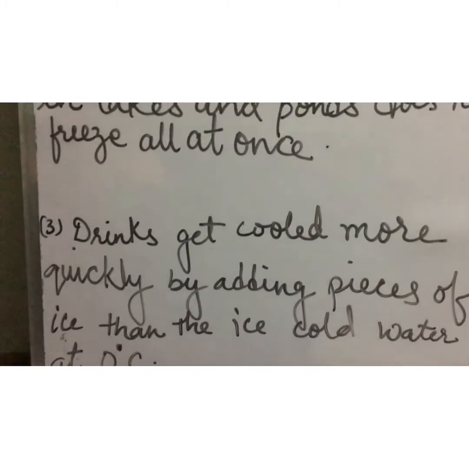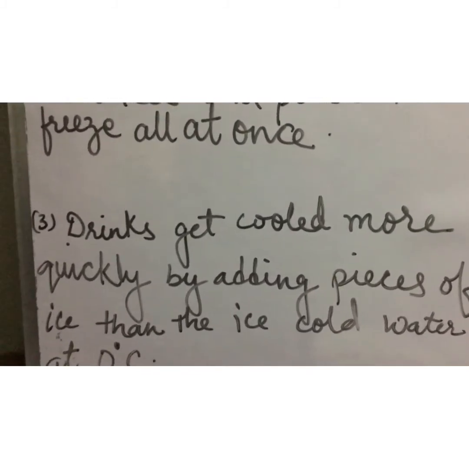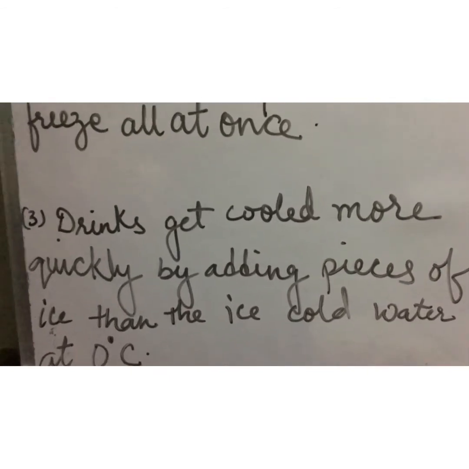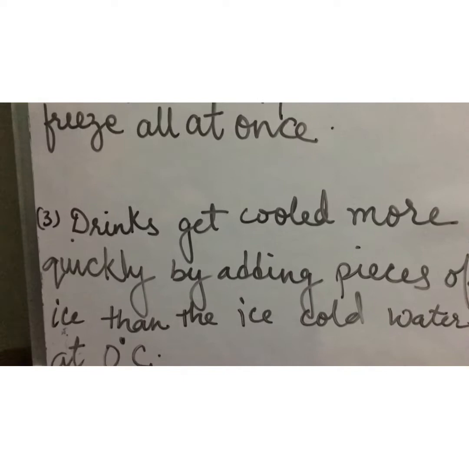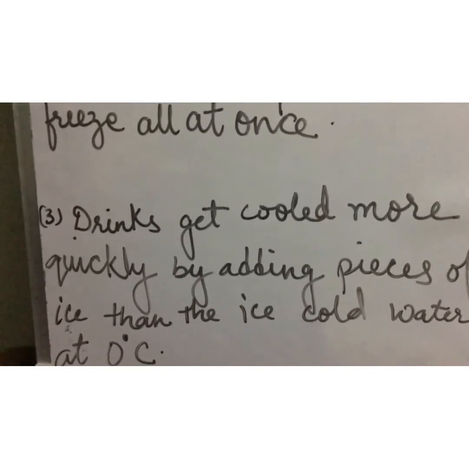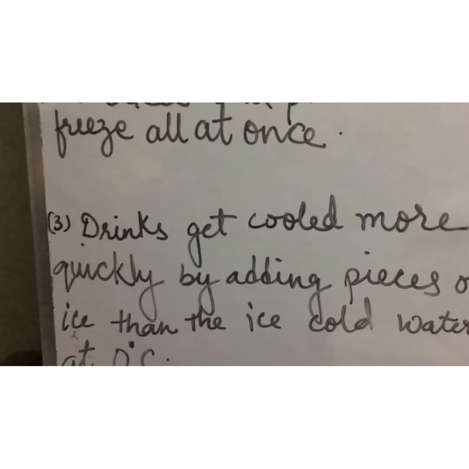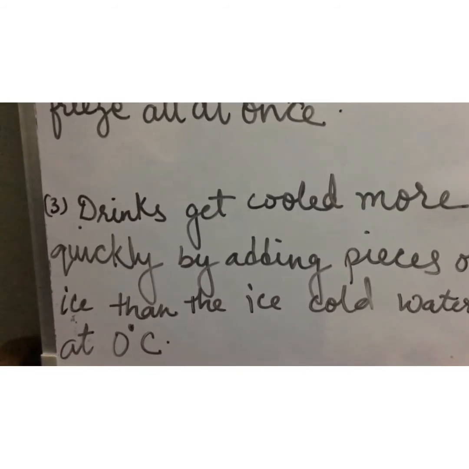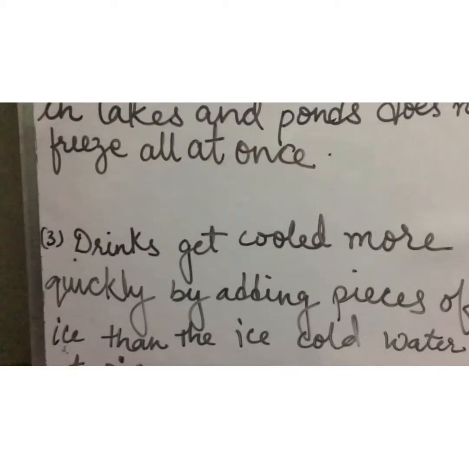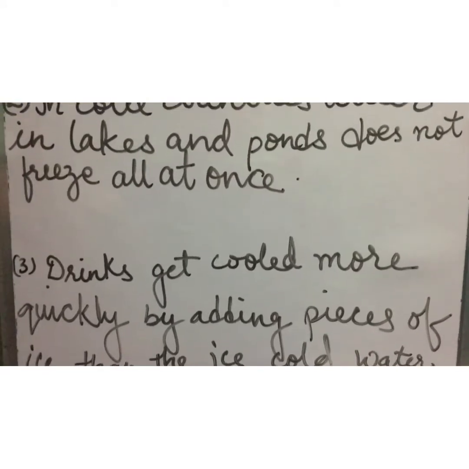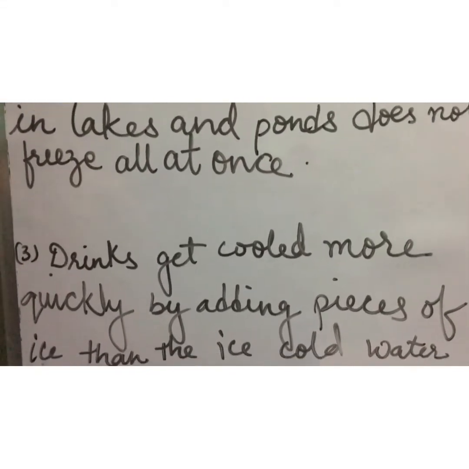Why? Because 1 gram of ice at 0 degree Celsius takes 336 joule of heat energy from the drink to melt into water at 0 degree Celsius. Thus the drink liberates an additional 336 joule of heat energy to 1 gram of ice at 0 degree Celsius, compared to 1 gram of ice cold water at 0 degree Celsius. Because why? Because ice has a high specific latent heat of fusion. It is absorbing a large amount of heat energy before melting